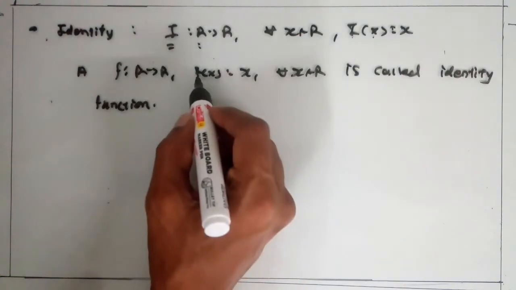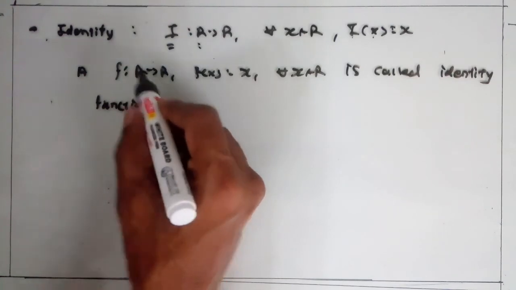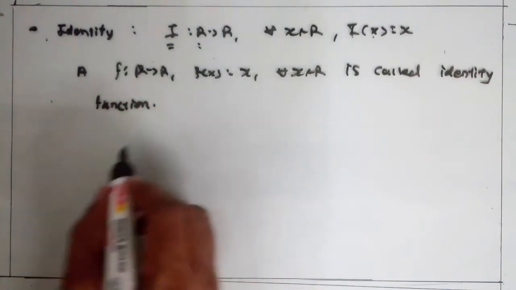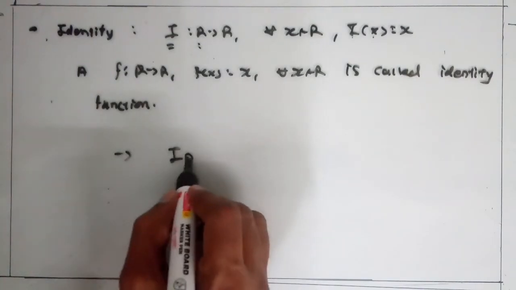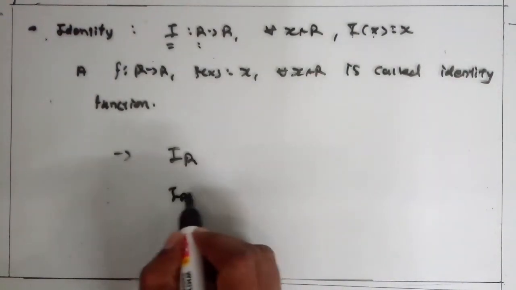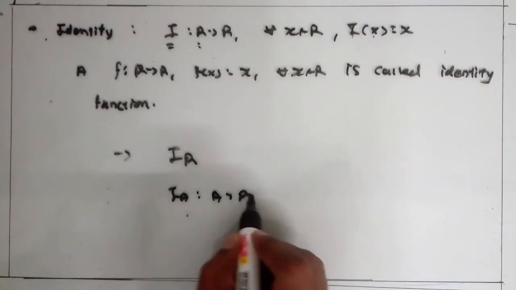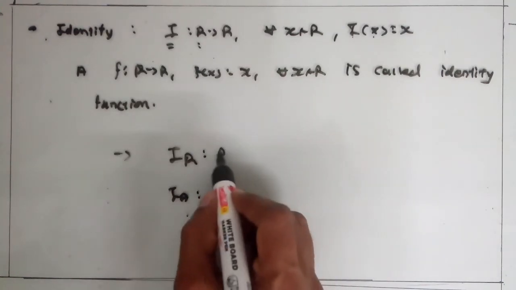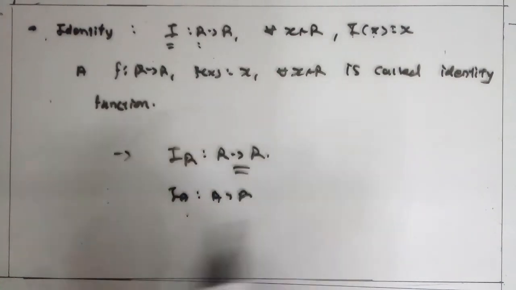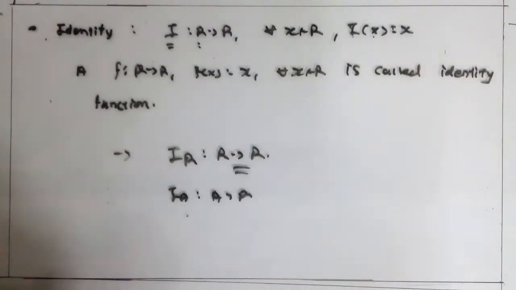Here f is the identity function on the set R of real numbers, so it can be denoted by I_R. If f is an identity function on a set A, then it is denoted by I_A. Clear this? I_A is the identity function from A to A. I_R is the identity function from R to R. Clear? And the image of every element of R under f is x itself.